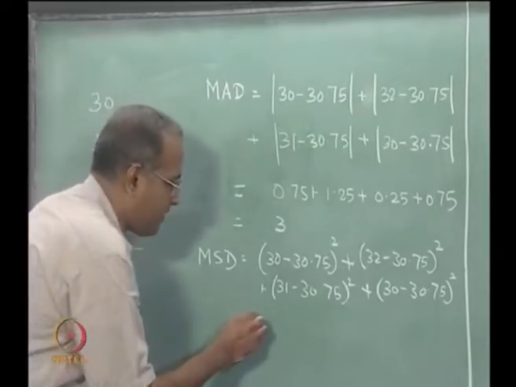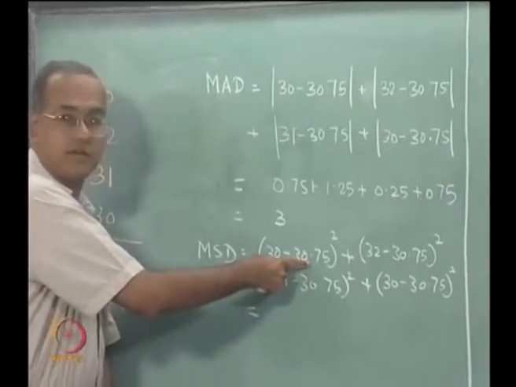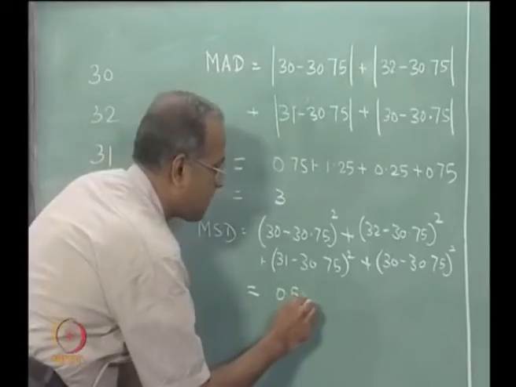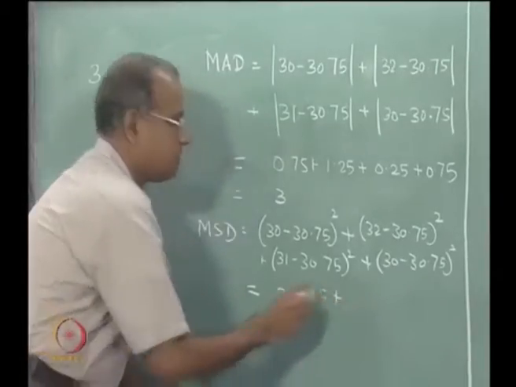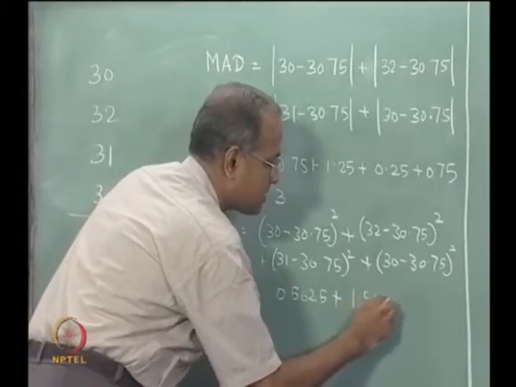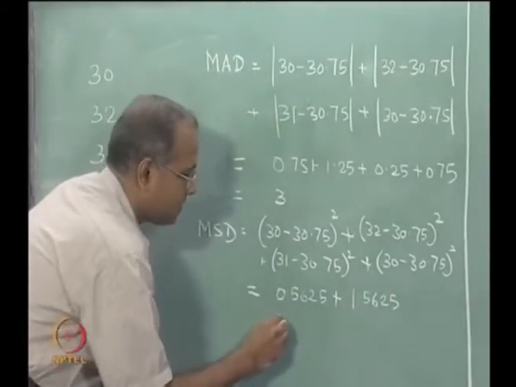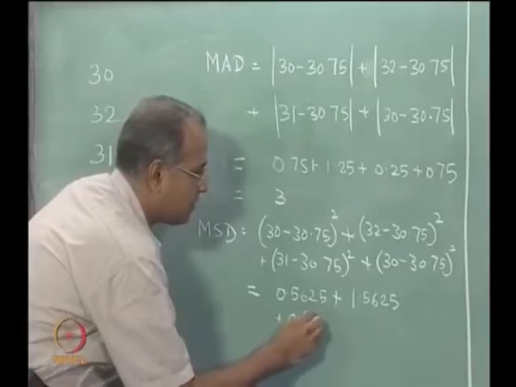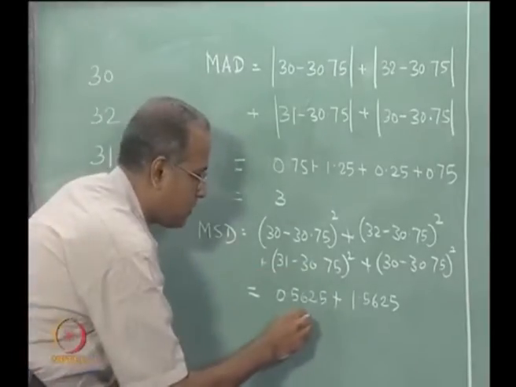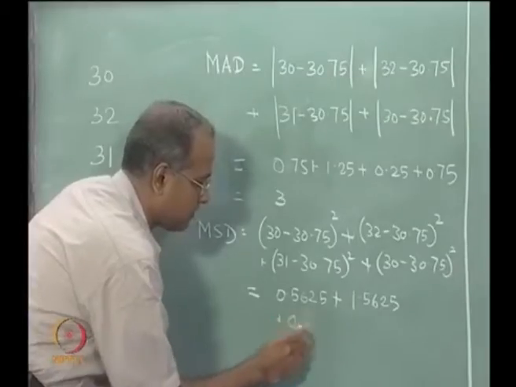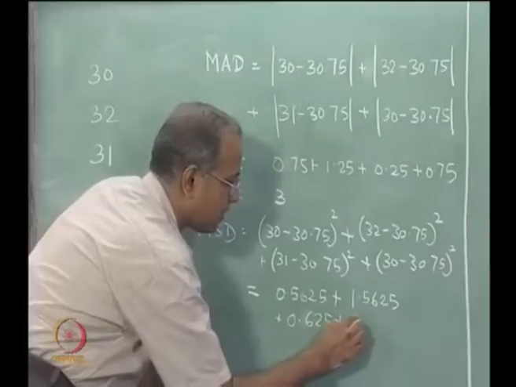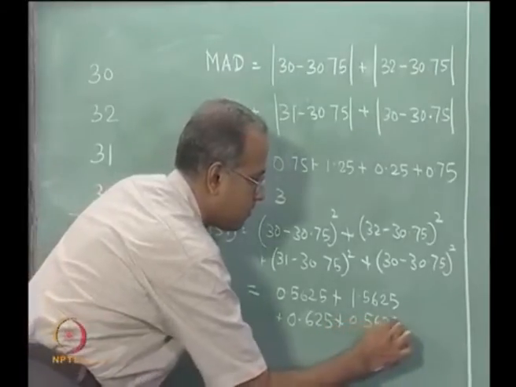Now, for the mean squared deviation, this is 0.75 squared, which is 0.5625. This is 1.25 squared, so 1.5625. This is again 31 minus 30.75, which is 0.25, so 0.0625, plus 0.5625.